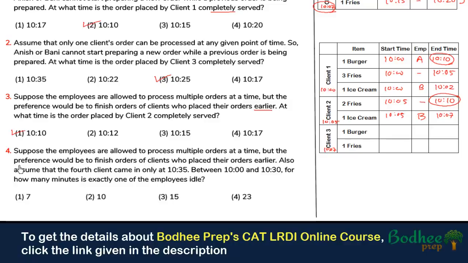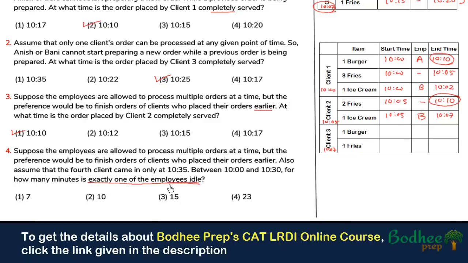Now let's move to the last question, that is question number 4. It says that suppose the employees are allowed to process multiple orders at a time, but the preference would be to finish the order of a client who has placed its order earlier, and also assume that the fourth client came in only at 10:35. So between 10 and 10:30, for how many minutes exactly one of the employees is idle?